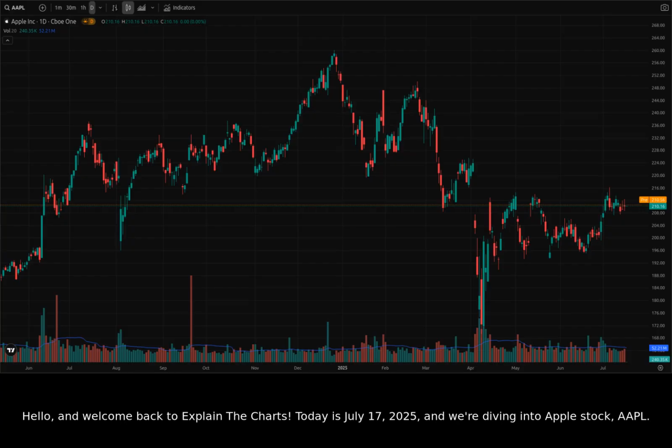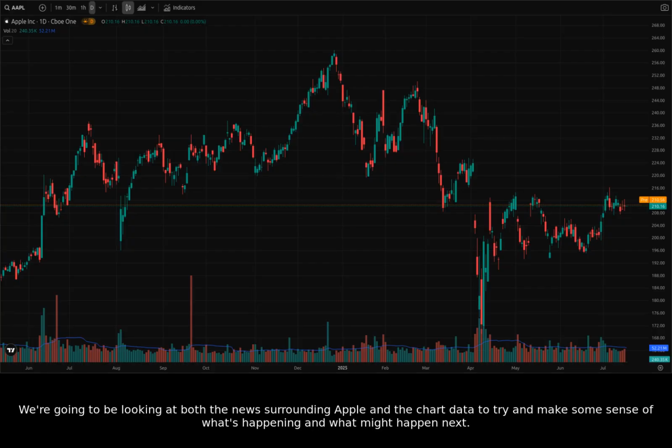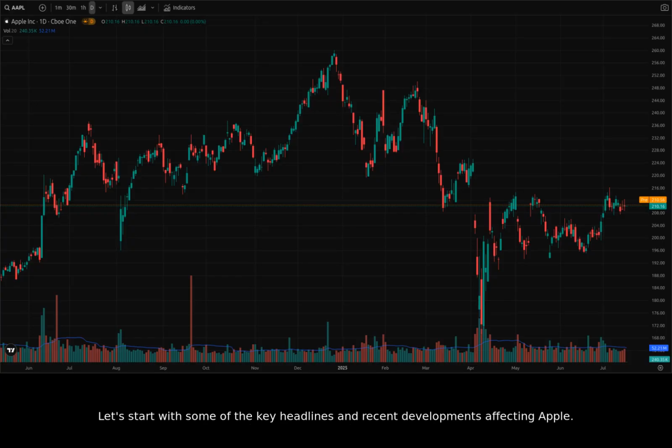Today is July 17th, 2025, and we're diving into Apple stock, Apple. We're going to be looking at both the news surrounding Apple and the chart data to try and make some sense of what's happening and what might happen next.